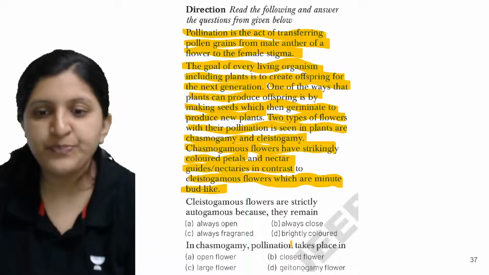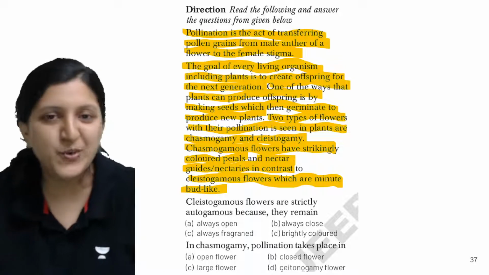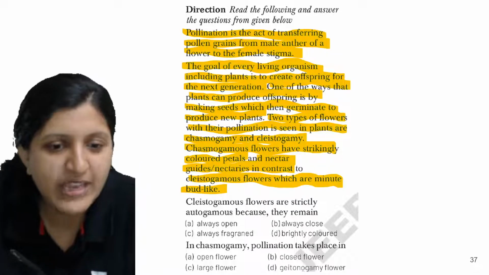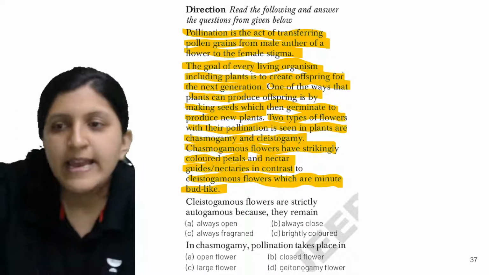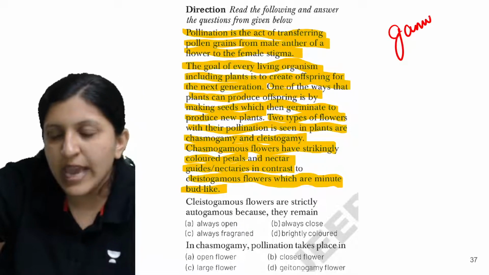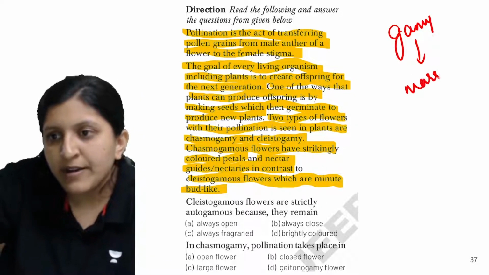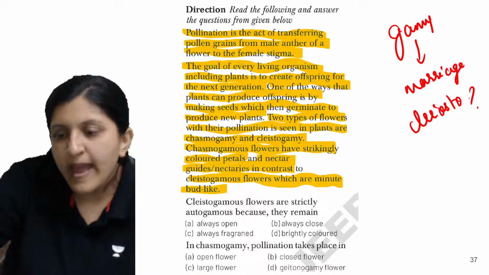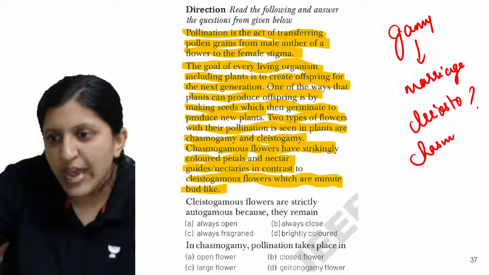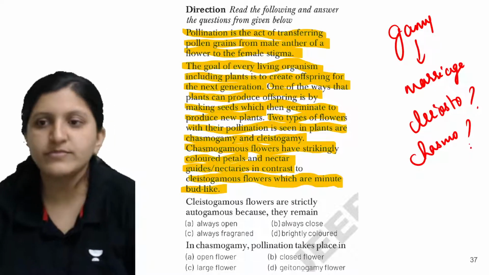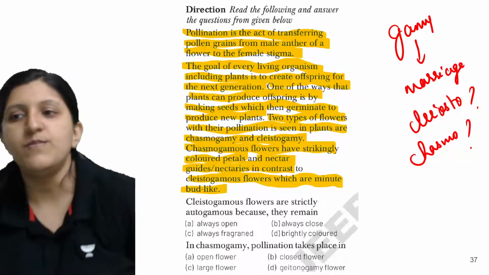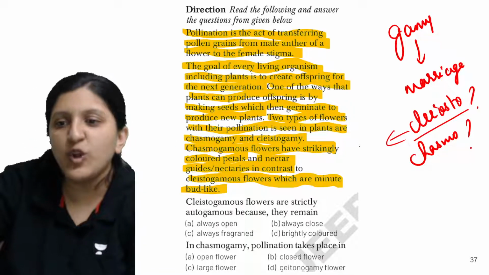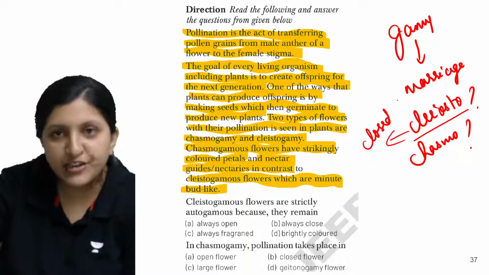So what is the answer for this? Clistogamy. What is the meaning of clisto? Clisto and gamy. Gamy is basically marriage. When we mention gamy, it indicates marriage. And clisto is what basically? There is one more term, chasmo. What is chasmo? No idea. So clisto here is nothing but closed. So closed marriage in this case.